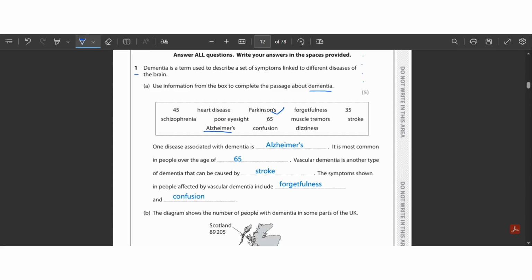And vascular dementia is another type of dementia that can be caused by stroke. Why stroke? Because stroke basically means that there is a blockage of the normal blood flow to the brain. Hence, when a part of the brain is not receiving blood properly, it means that it is lacking the nutrients and oxygen that are to be supplied to it to perform its functions properly.